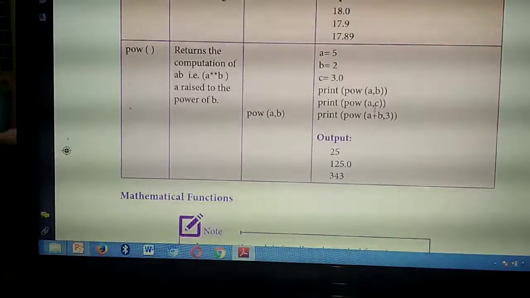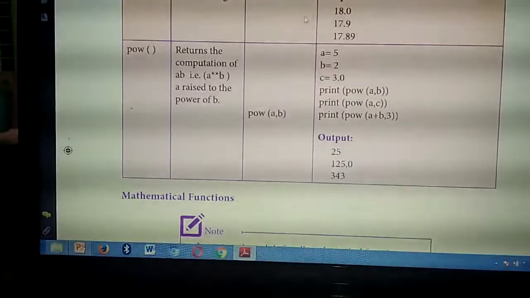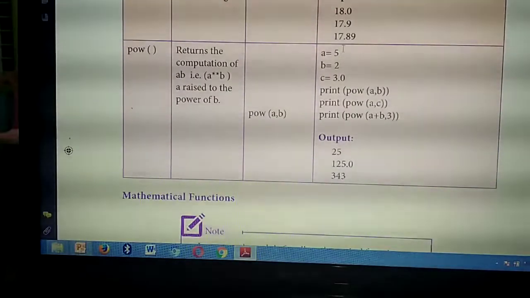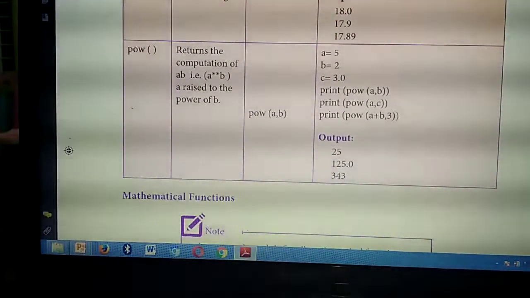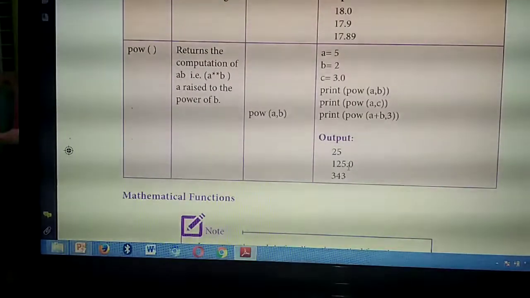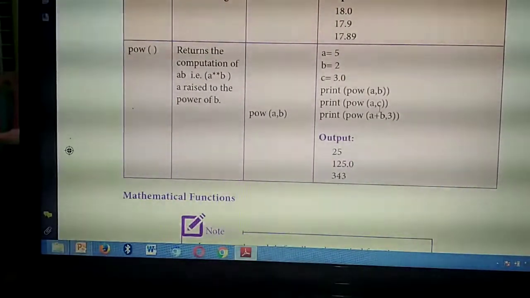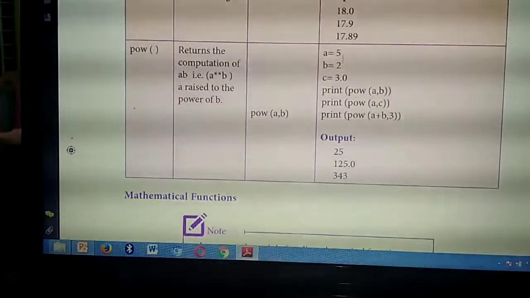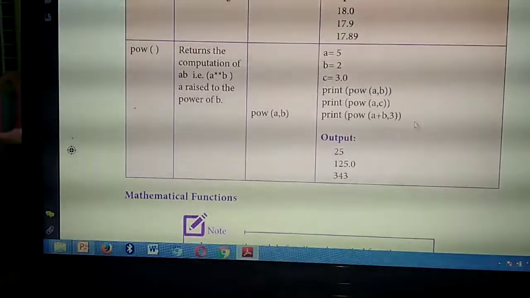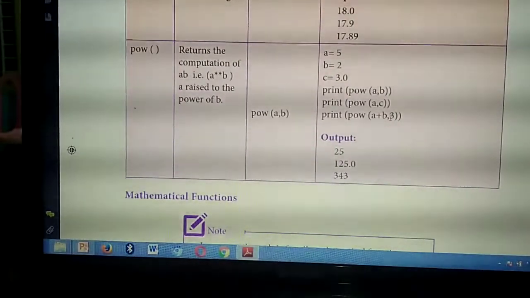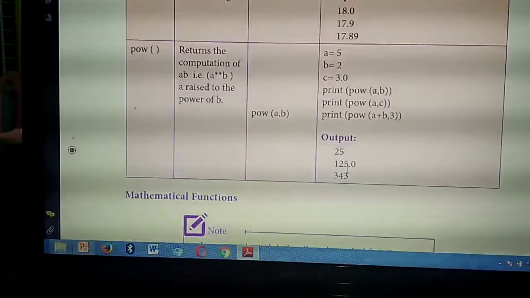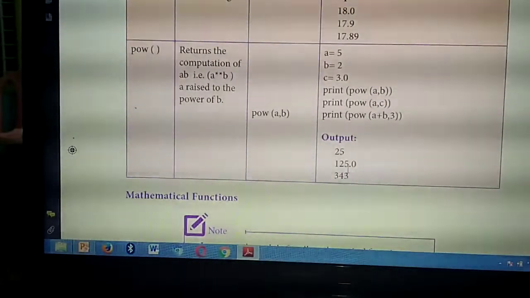Understand? Next thing, A comma C. That means A power C. That means 5 power 3. 3.0 means 3. 3 times 5 into 5 into 5. 5 into 5, 25. 25 into 5, 125.0. Understand? Next, last thing, listen. Power of A plus B comma 3. So what's the value of A plus B? 5 plus 2, 7. So 7 comma 3. So 7 power 3. 7 into 7 into 7. 7 7s are 49. 49 into 7, 343. Understand how the output you are getting? So like this they will ask their own questions also.